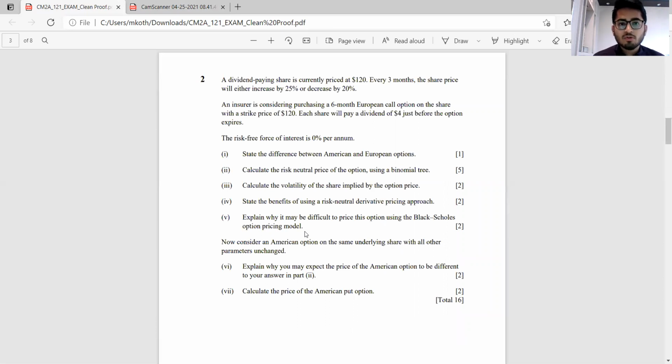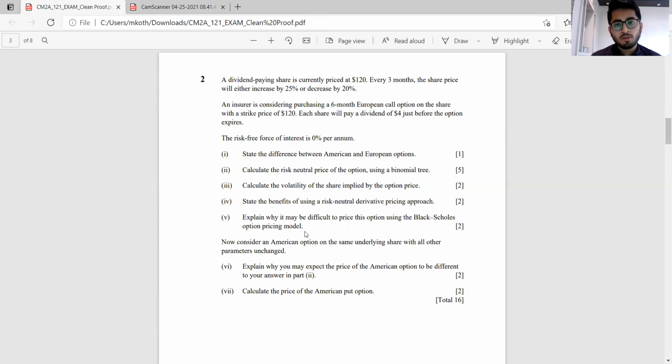Next question, part 2. This is one of the questions which quite a few students really struggled with, because they saw that there is a dividend and didn't know how to go about it. But if any of you has gone through the questions we give for paper B, this particular question was there, not the exact same type, but a similar type where dividends are involved. Again, dividends are something done more extensively in paper SP6.